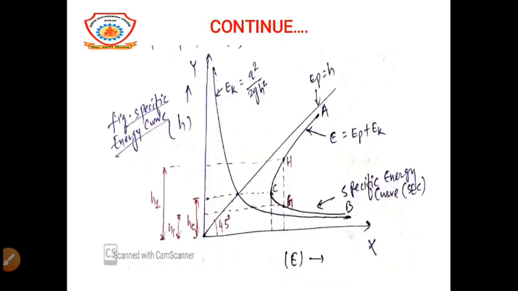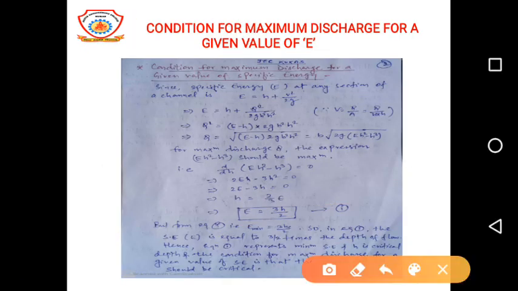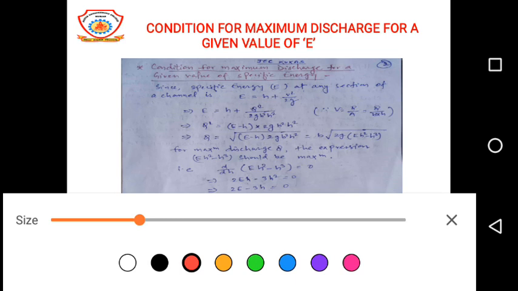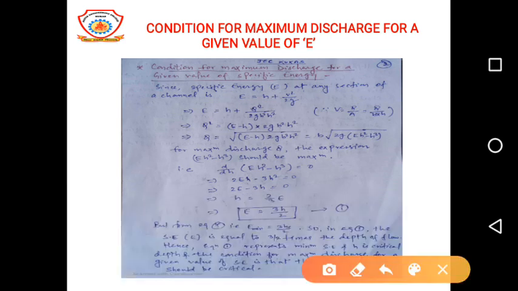Q square upon 2g B square H square, that is this one. E is equal to H plus Q square upon 2g B square H square. Now after calculation we will get the value of discharge, that is Q is equal to B into square root of 2g (E H square minus H cube). Now from this equation we have to calculate the maximum discharge. So for maximum discharge the whole expression should be maximum, that is d upon dH of (E H square minus H cube) equal to 0.